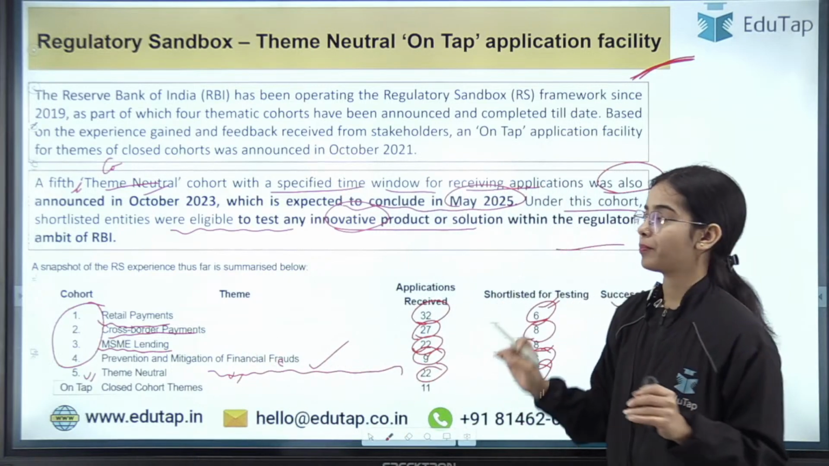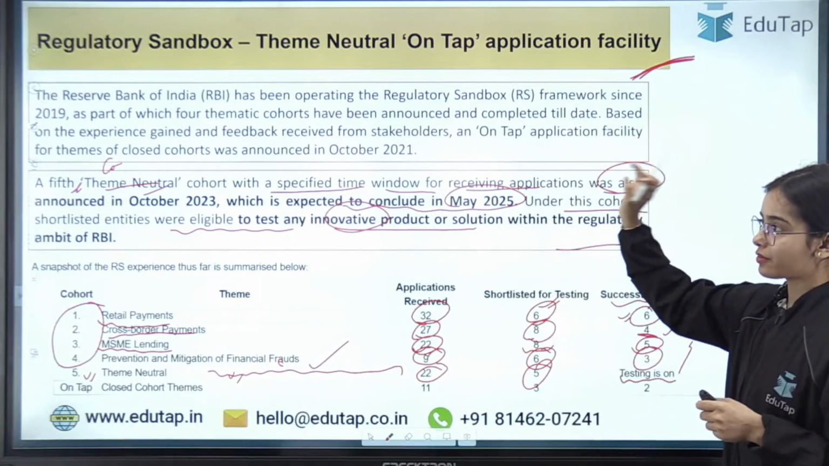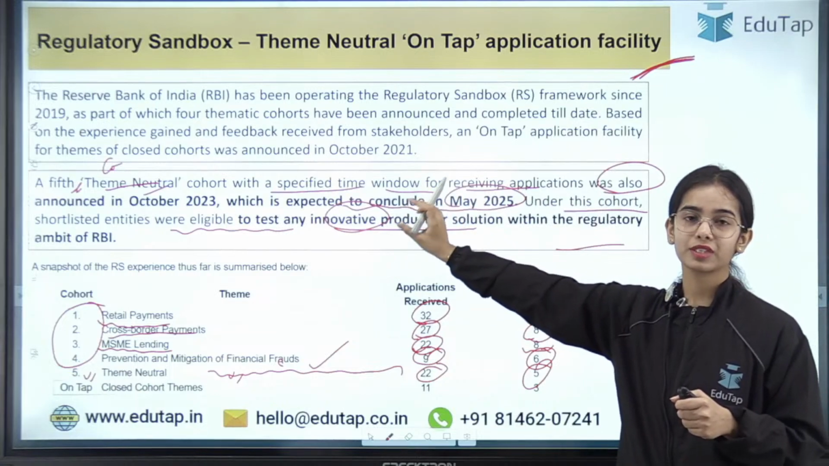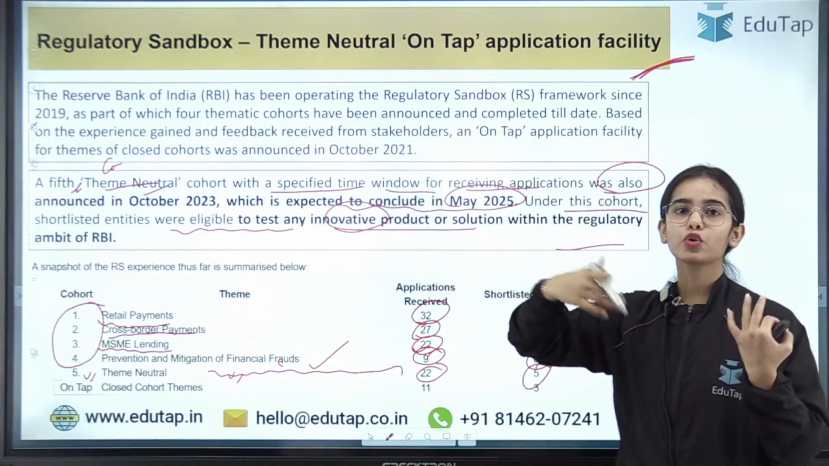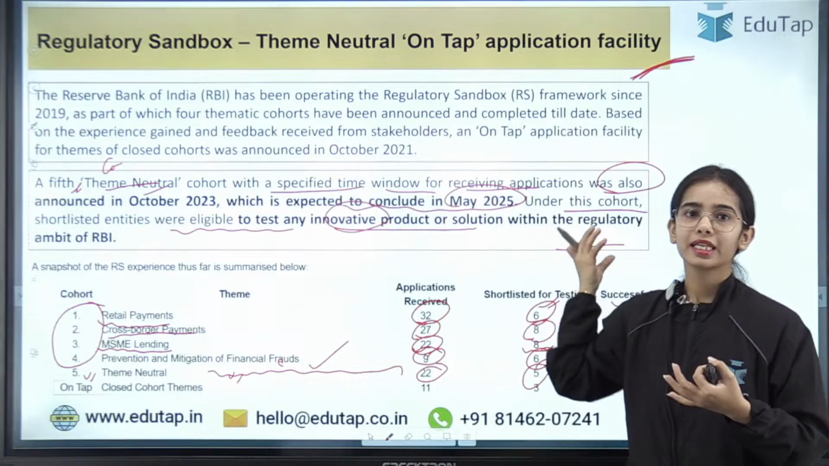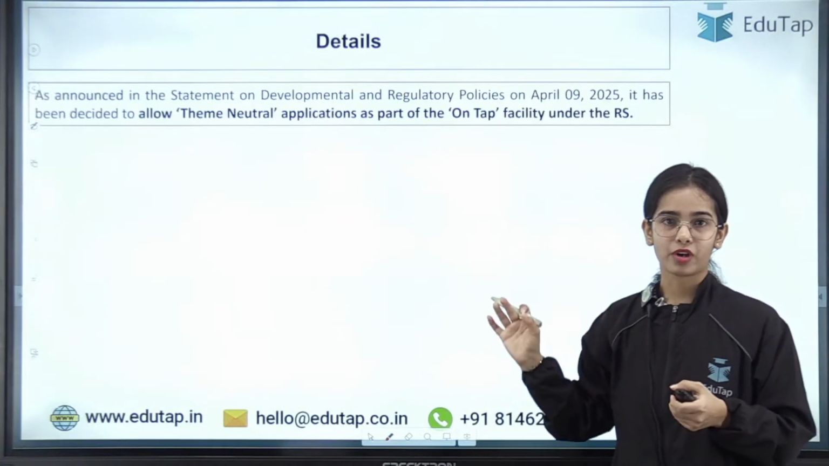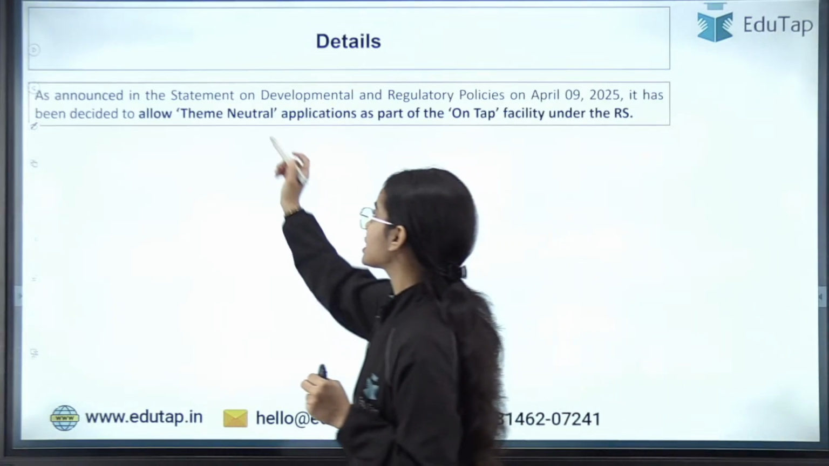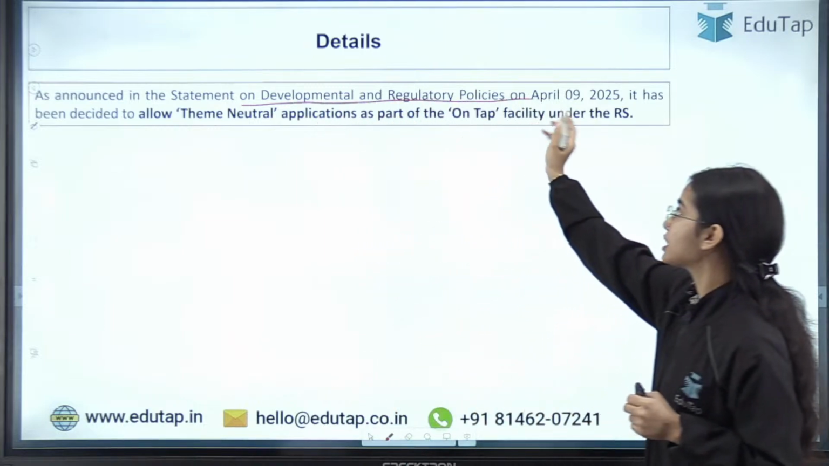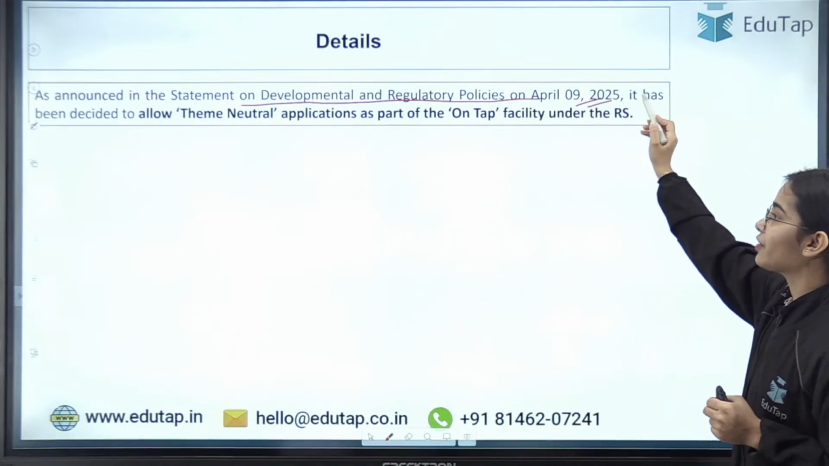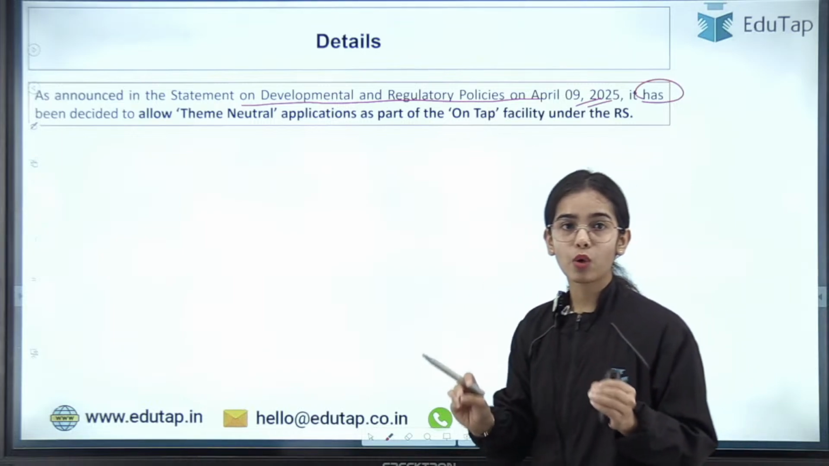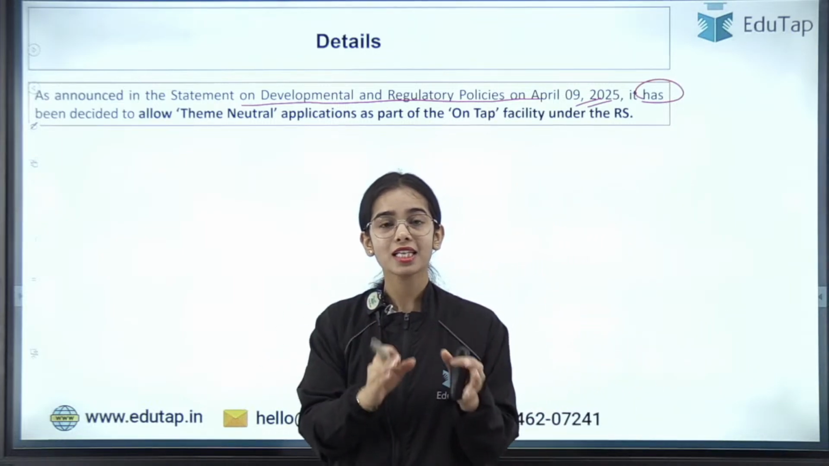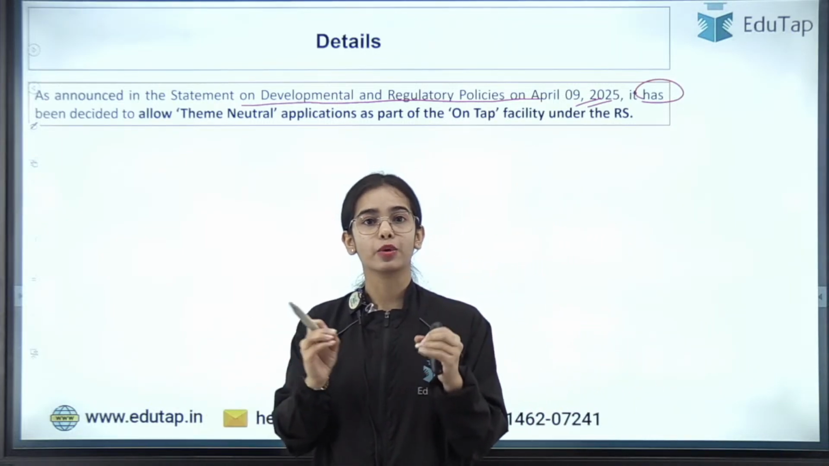This is the basic idea. Now the 5th cohort was theme neutral. That means any innovative product can be tested that is within the regulatory ambit of RBI. Okay. Now, as announced in the Statement on Developmental and Regulatory Policy document on April 9, 2025, it has been decided to allow theme-neutral applications as part of on-tap facility under the Regulatory Sandbox.